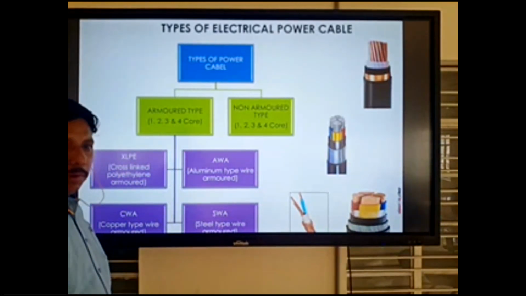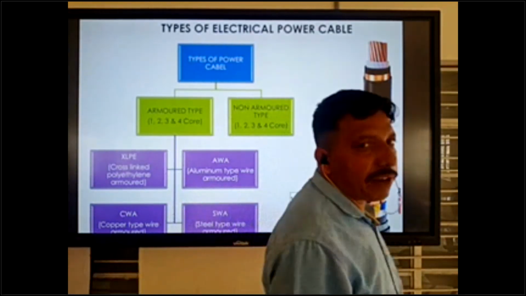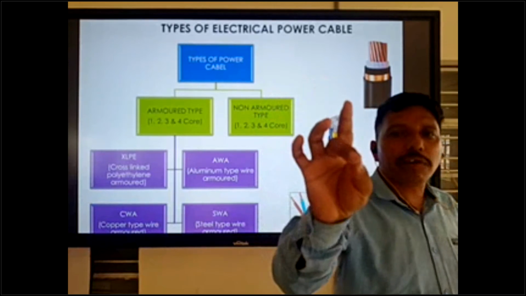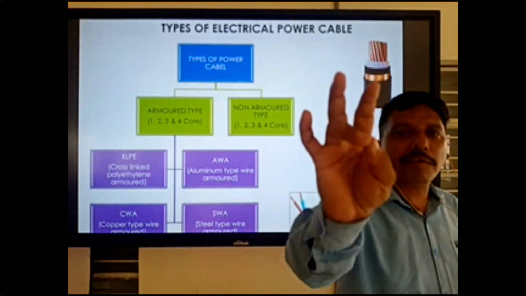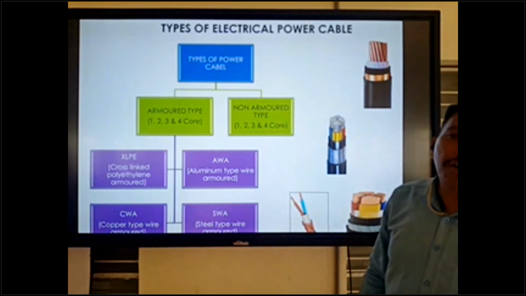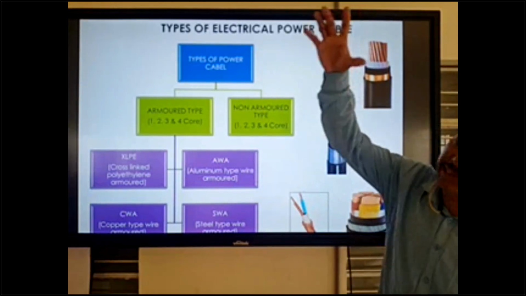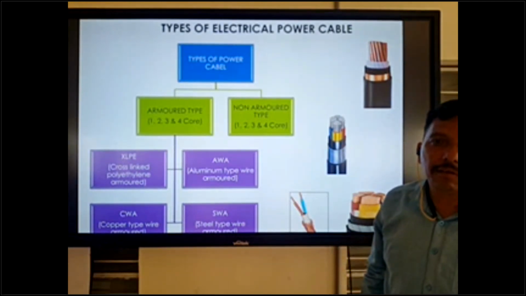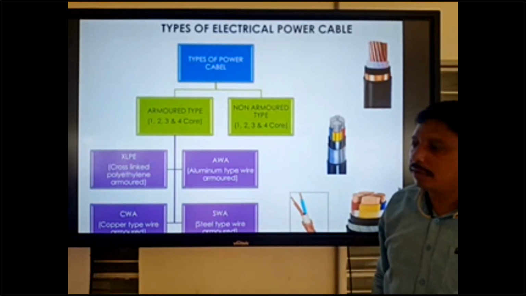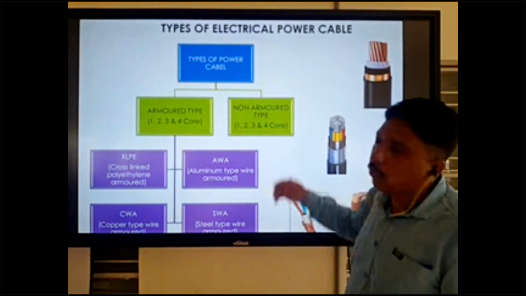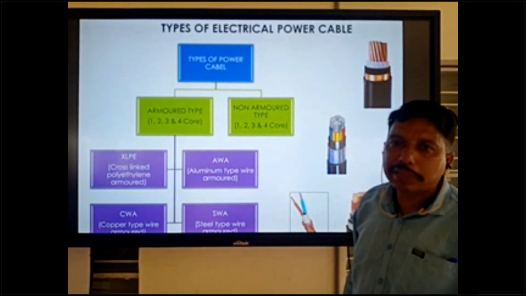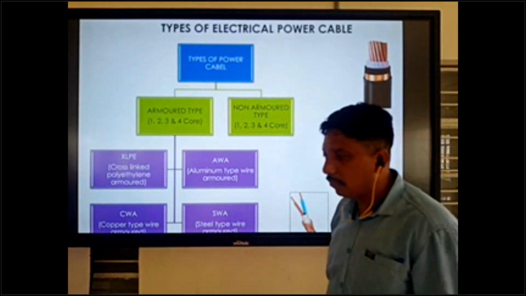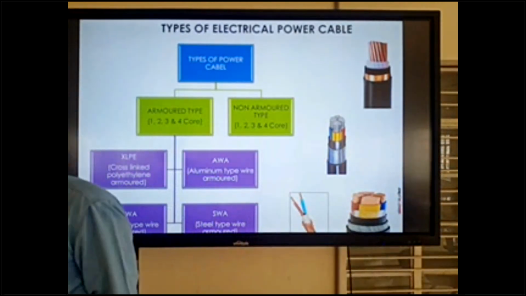Types of electrical power cable. The classification of cable is three: electrical power cable, control cable and instrumentation cable. In electrical power cable, there are again two types of cable inside: armor type and non-armor type. Two types of cable are available: armor types and non-armor types.